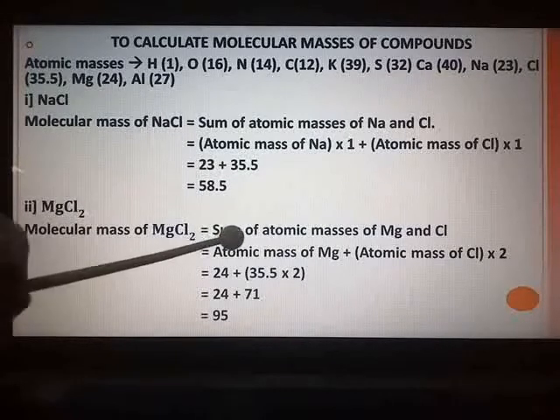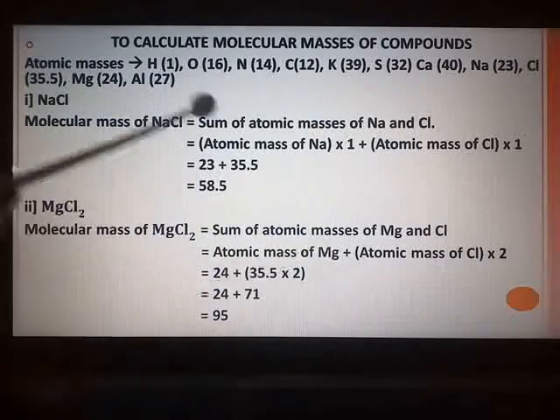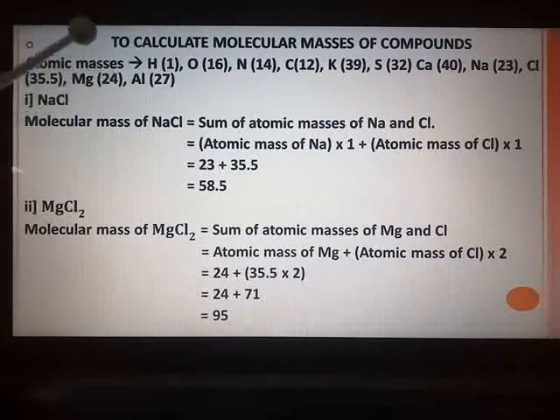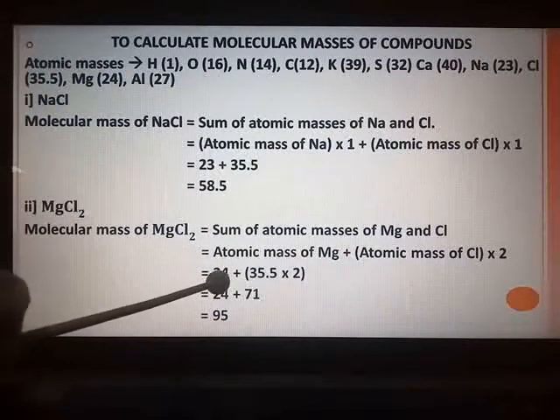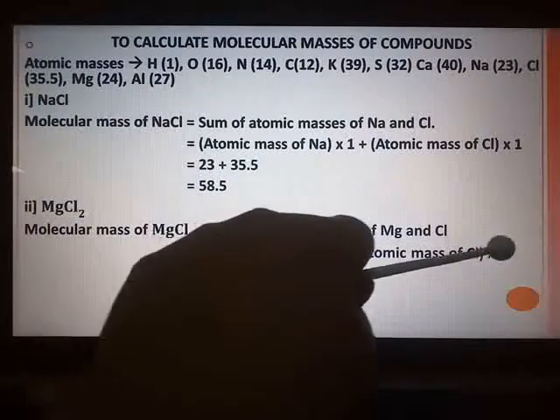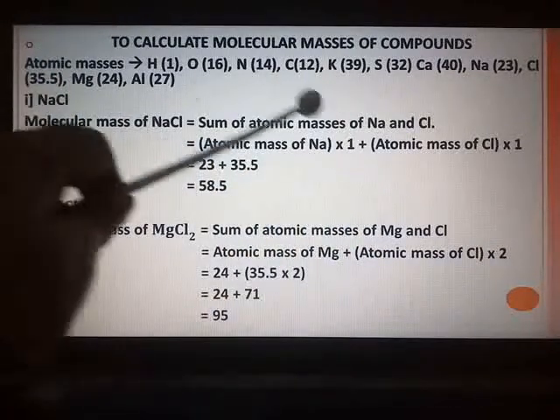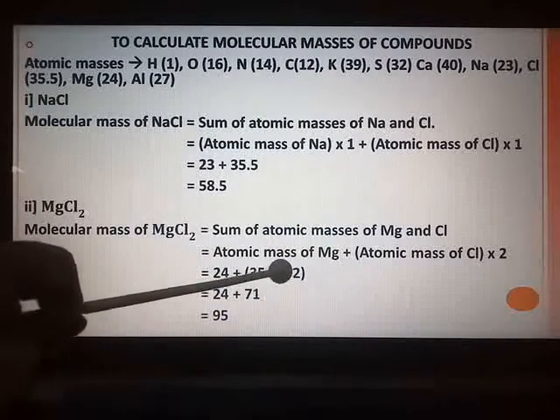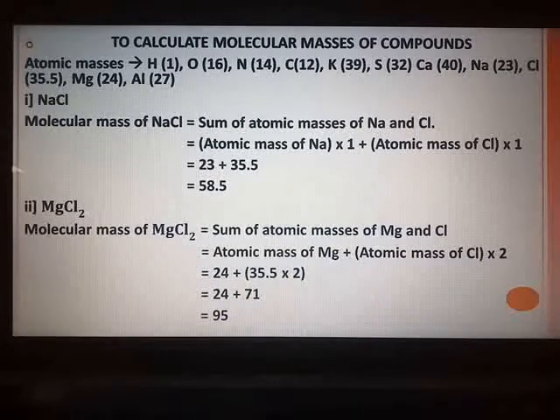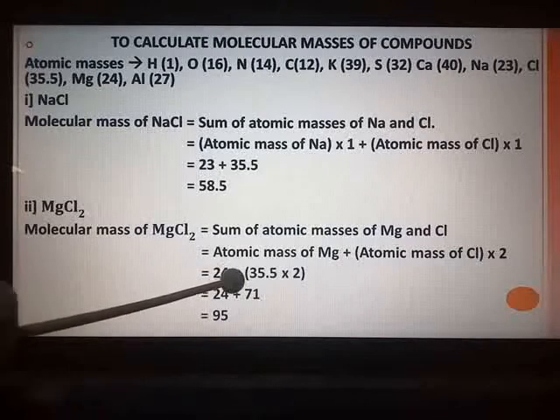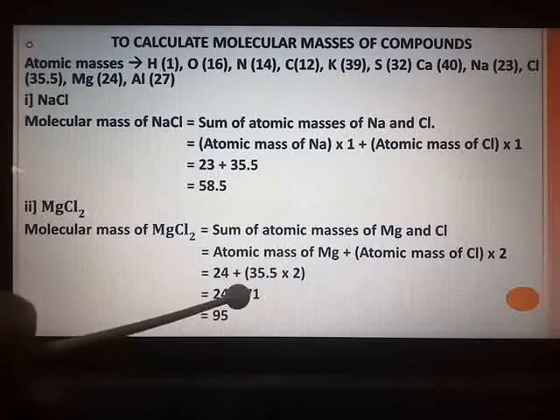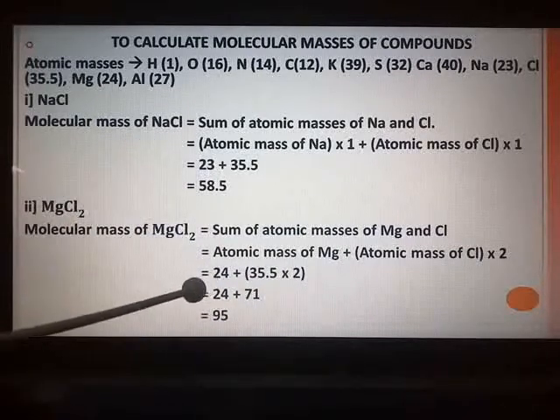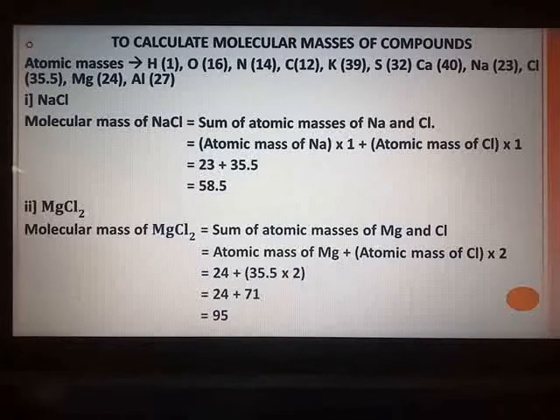Substitute the values. Atomic mass of Mg multiply by 1. Magnesium is 24. So 24 multiplied by 1 is 24, plus chlorine is 35.5 multiply by 2, so inside the bracket 35.5 multiply by 2. Calculate: 24 plus 35.5 multiplied by 2, which is 71. Add both, your answer is 95. So molecular mass of MgCl2 is 95.